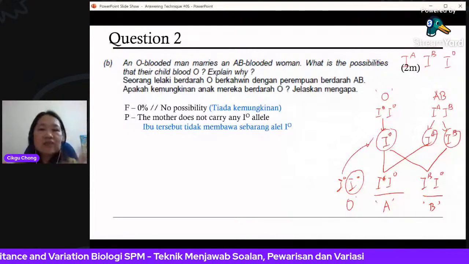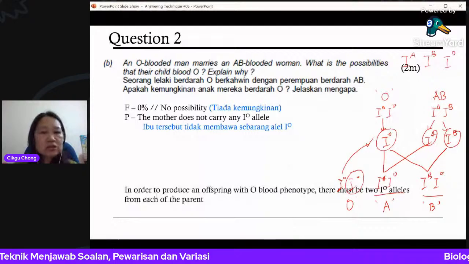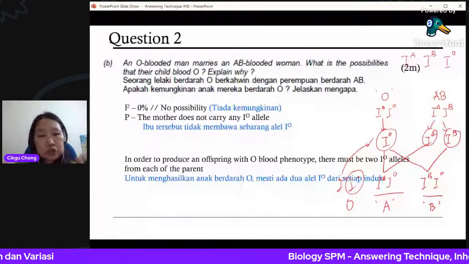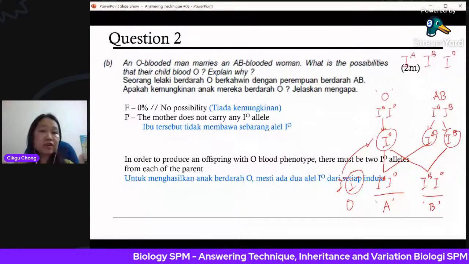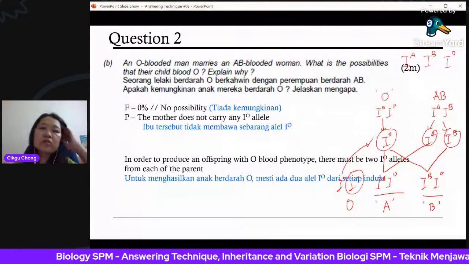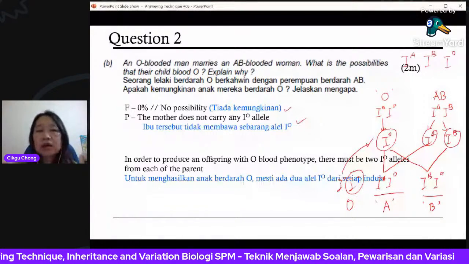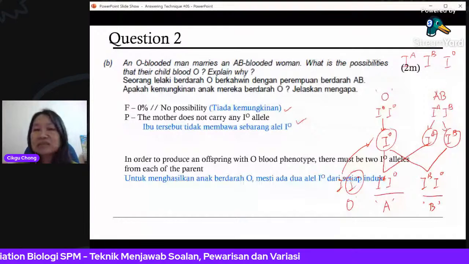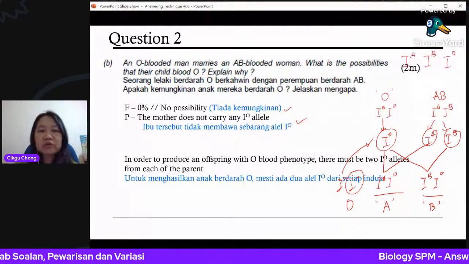Okay. If you want to explain further, you can explain like this. In order to produce an offspring with O blood phenotype, there must be 2 IO alleles, one from each of the parents. That further explains it. But these 2 points are enough to get 2 marks. But if you want to explain more, you're afraid you do not get enough answer, your answer will not get the marks, you can be more explicit. All right, you can explain more.